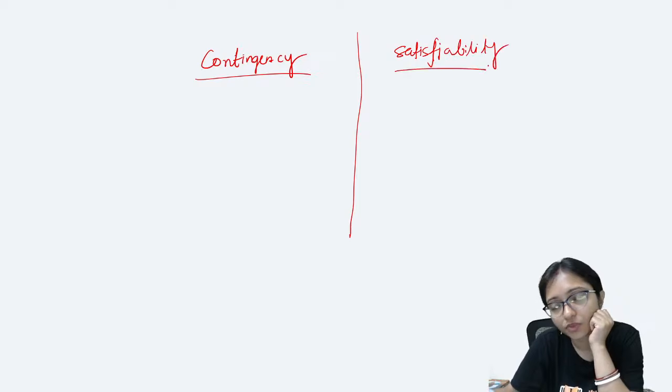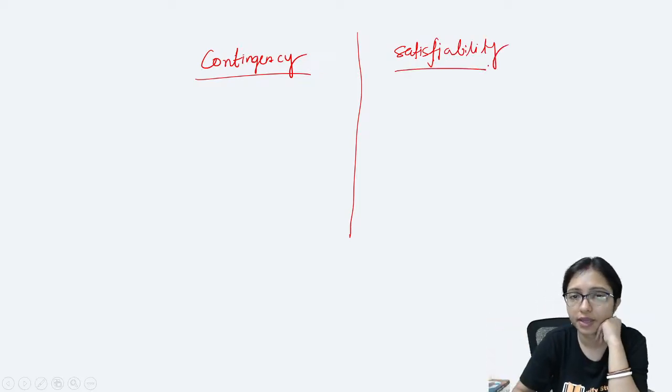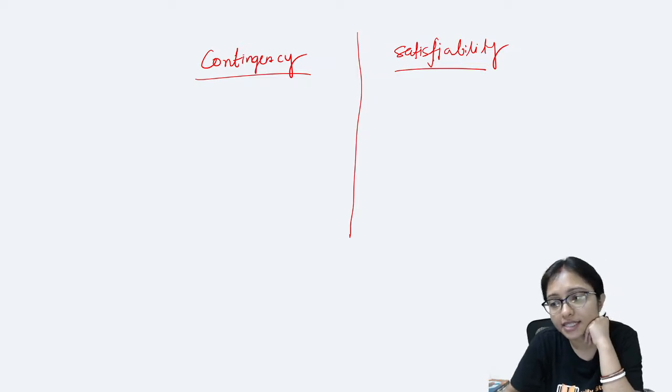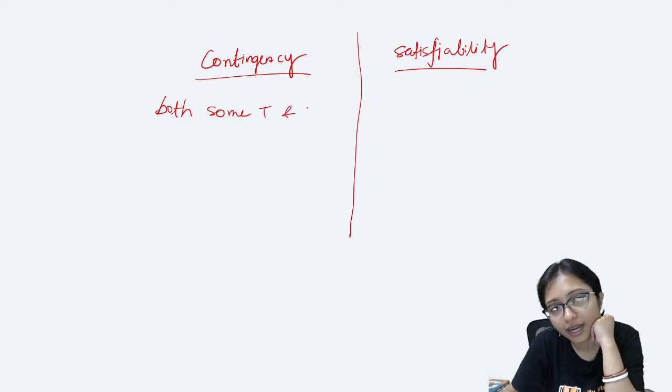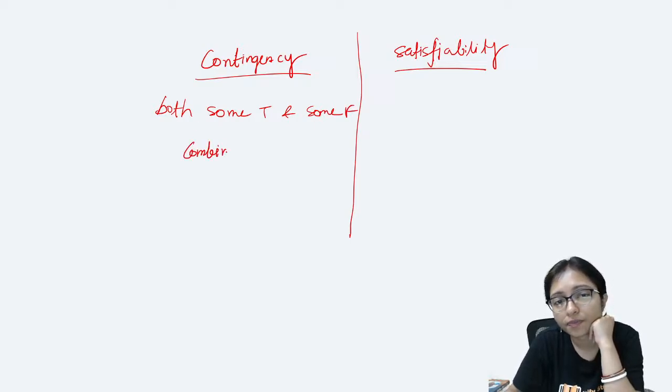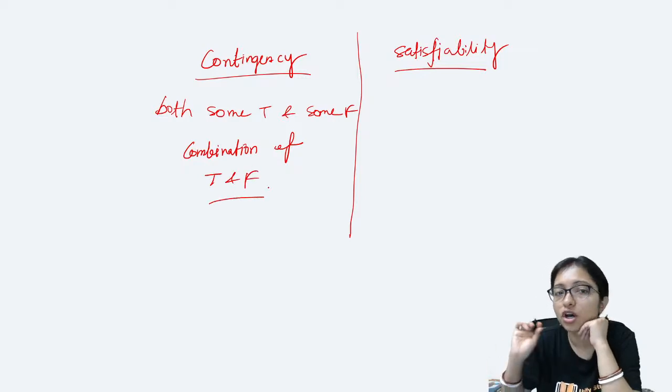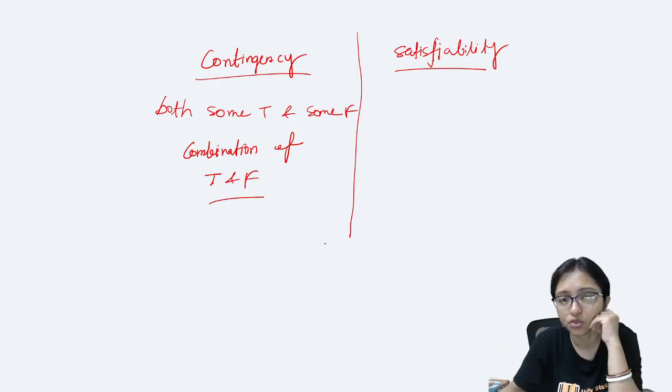Contingency is the formula in which there are both some true and some false, the combination of true and false.